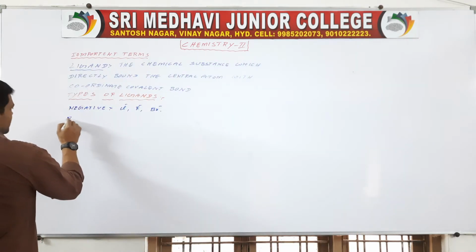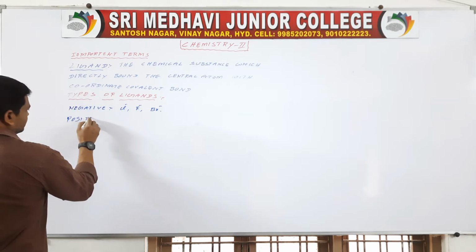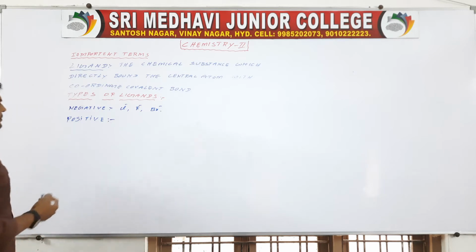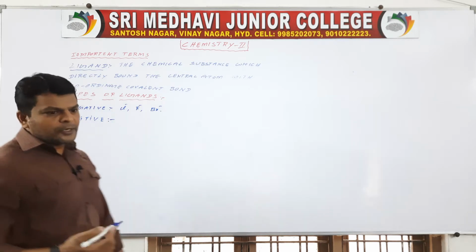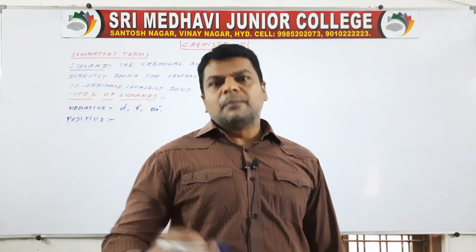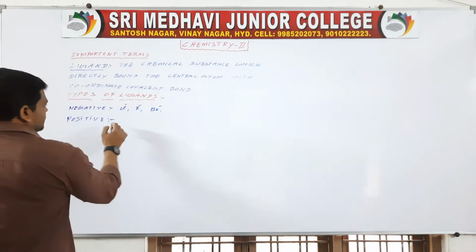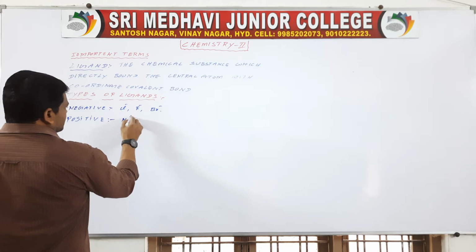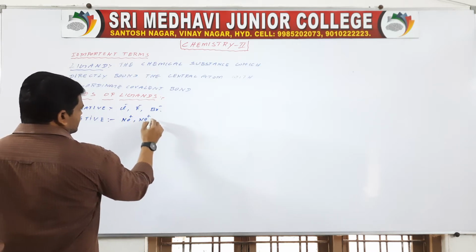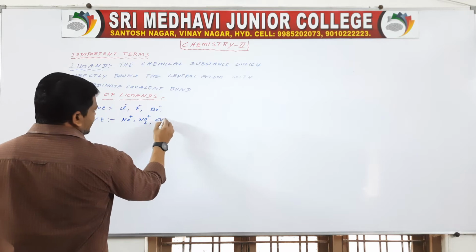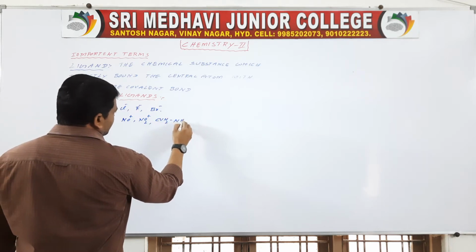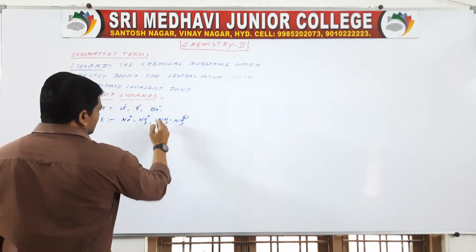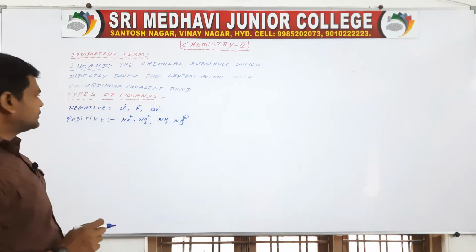Next, positive ligands. What are positive ligands? The ligands which have positive charge are called positive ligands. For example, NO plus, NO2 plus, NH3 plus. All these are positive ligands.